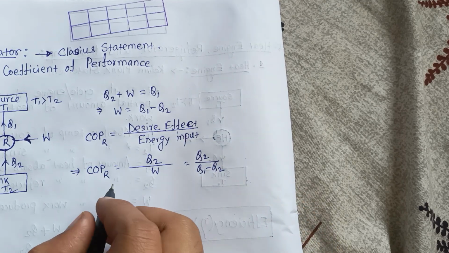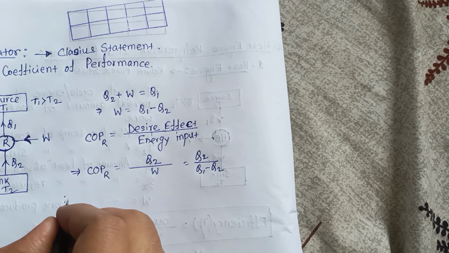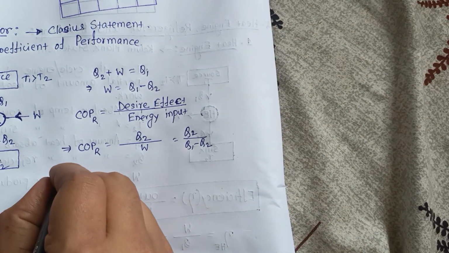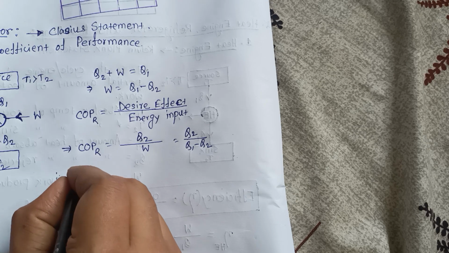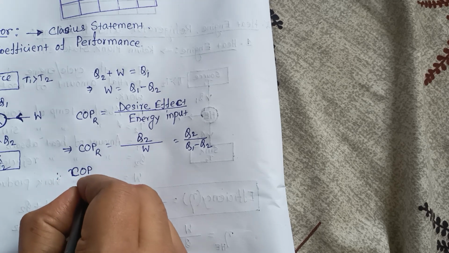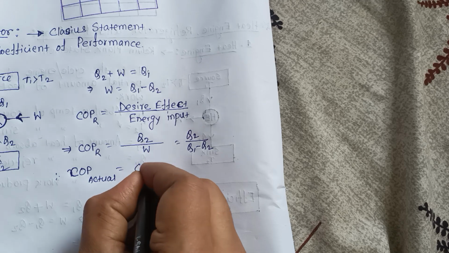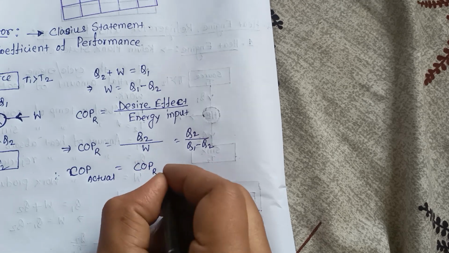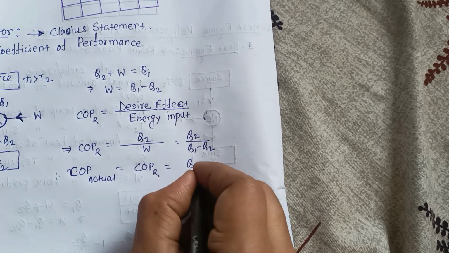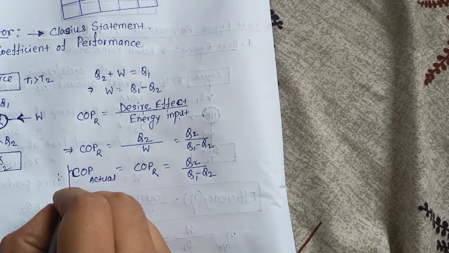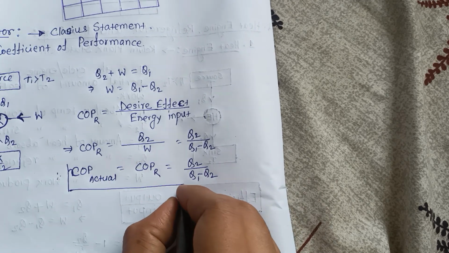So this is the actual COP. COP actual, that is equal to COP of the refrigerator, that is equal to Q2 by Q1 minus Q2. This is very, very important. Remember this formula.